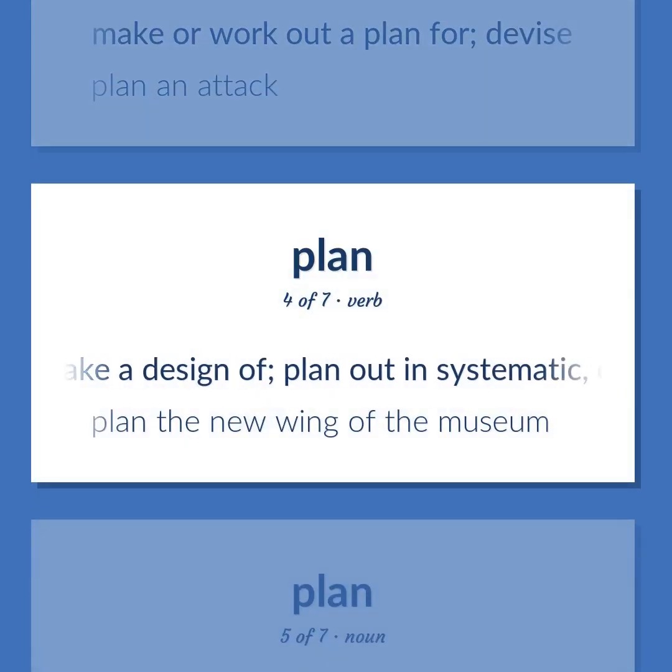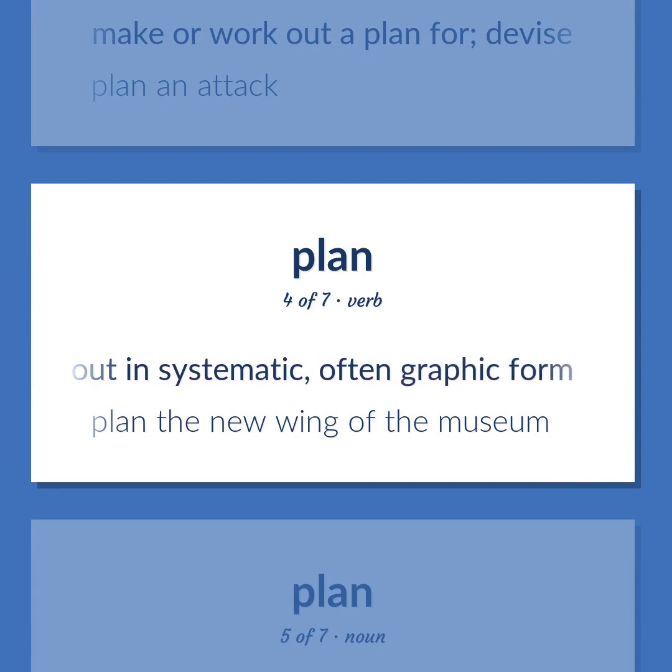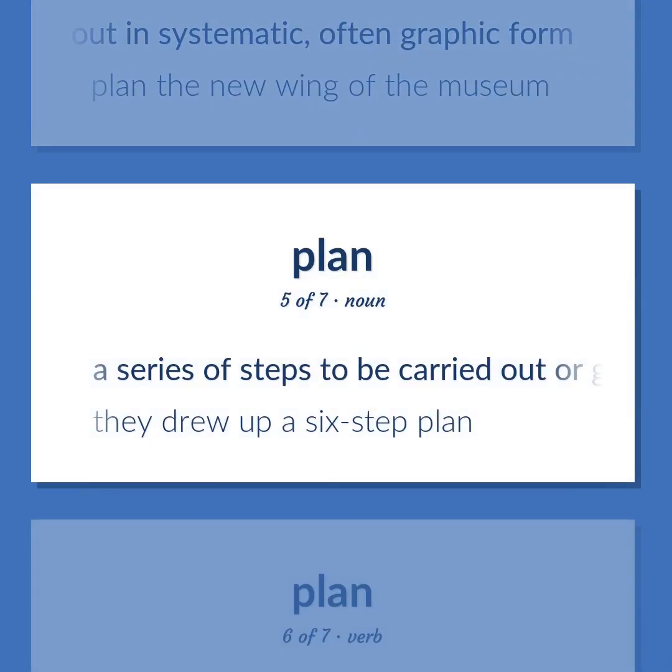Make a design of. Plan out in systematic, often graphic form. Plan the new wing of the museum. A series of steps to be carried out or goals to be accomplished. They drew up a 6-step plan.